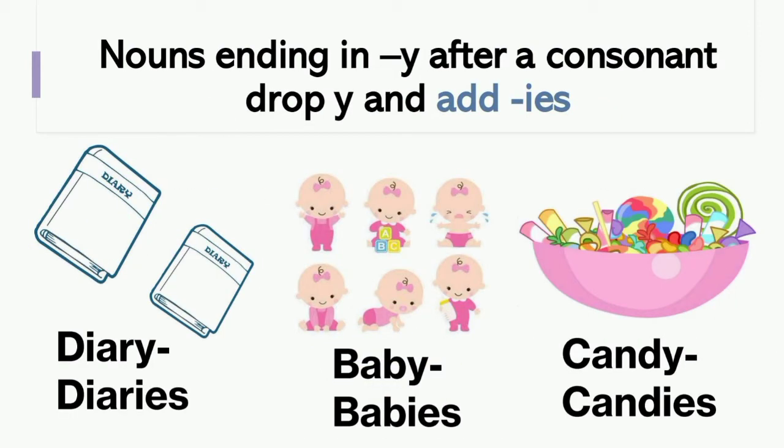The nouns ending in y after a consonant, drop y and add ies. For example, diary will become diaries, baby will become babies, candy will become candies.